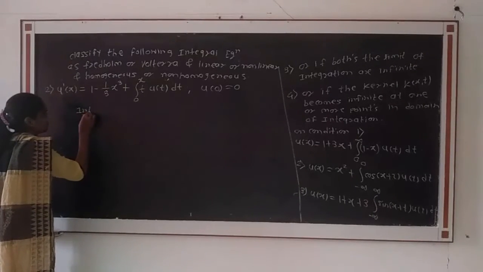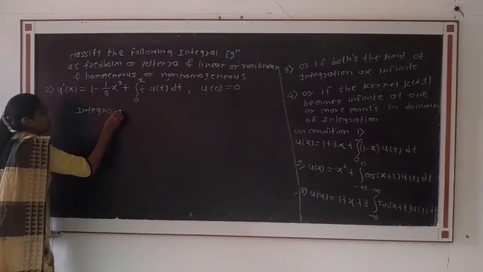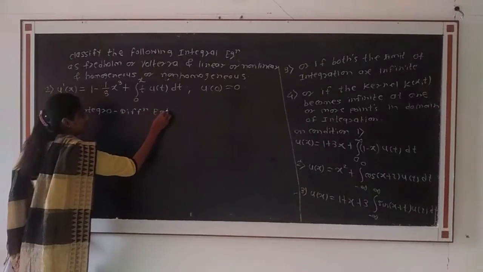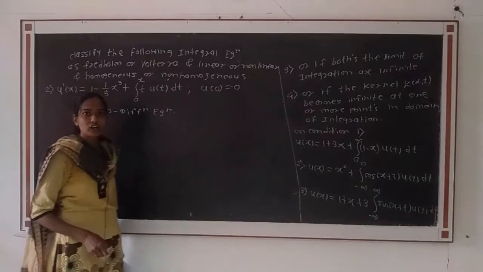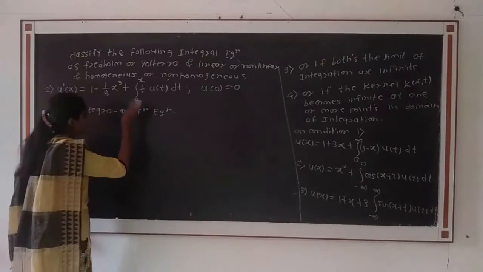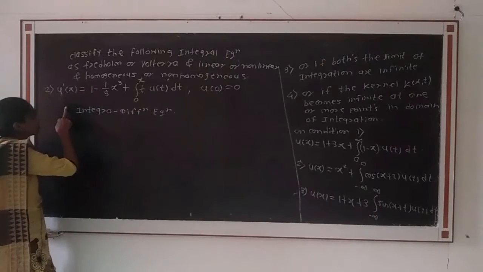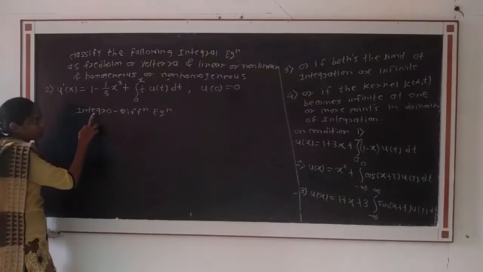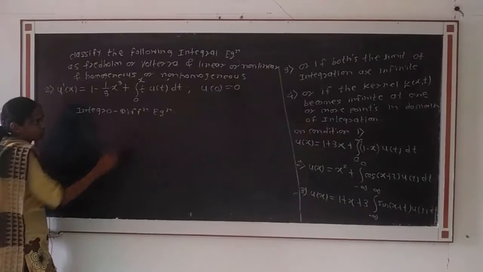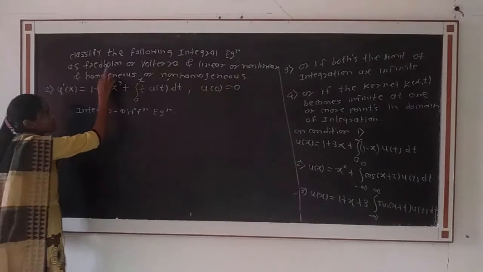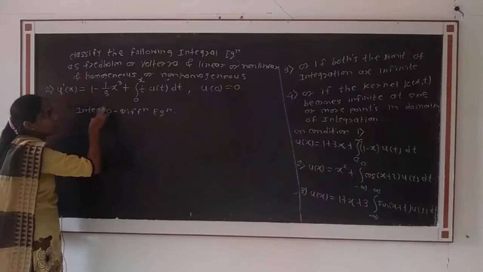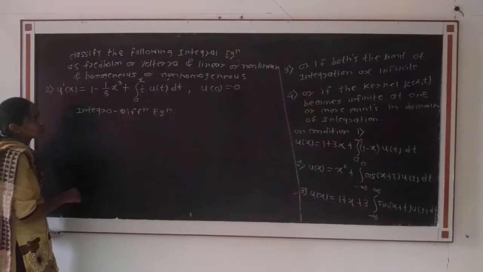integro differential equation. That is, if the unknown function u of x occurs as a derivative outside of the integral sign, then we say that the equation is of the type integro differential equation. Then we have to check whether it is Fredholm or Volterra, then linear or non-linear, and homogeneous or non-homogeneous.